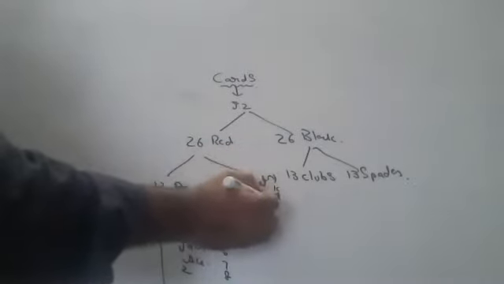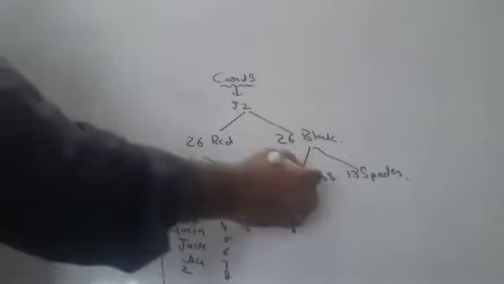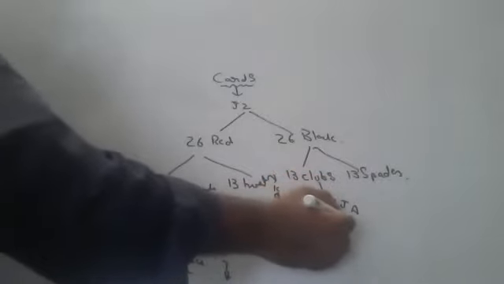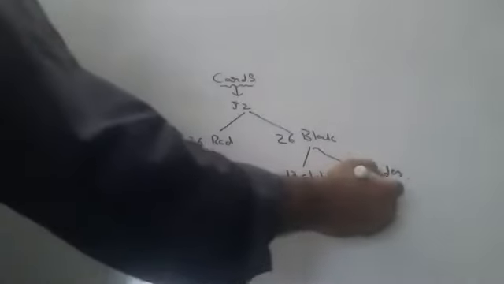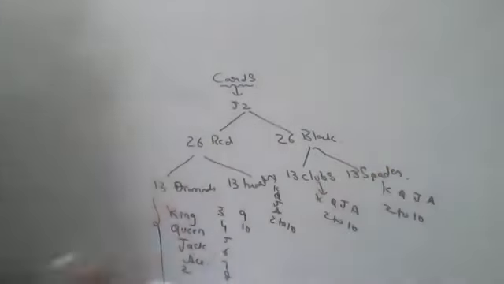King, queen, jack, ace, 2 to 10 number cards. Again, here also the same. King, queen, jack, ace, 2 to 10 cards. Again, here also the same, children. King, queen, jack, ace, 2 to 10 number cards.